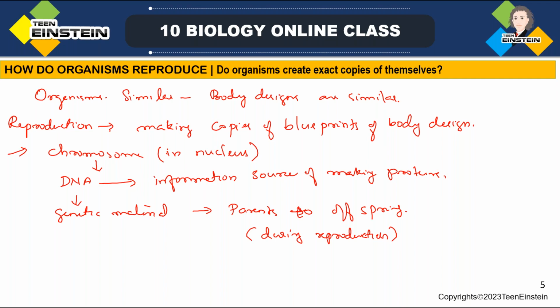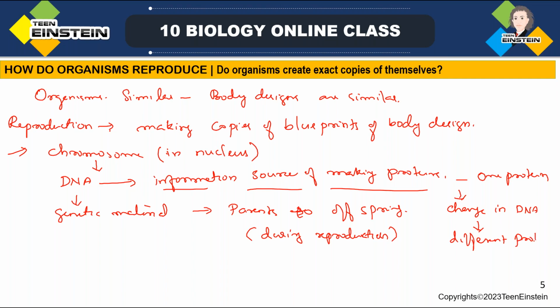So this DNA will code for one type of protein. See, if there is any change in the codes for protein making, any change in DNA, that may cause a different protein, right? See, a simple example: while stitching a dress, if you are cutting in one pattern, all the dresses will be similar, right?